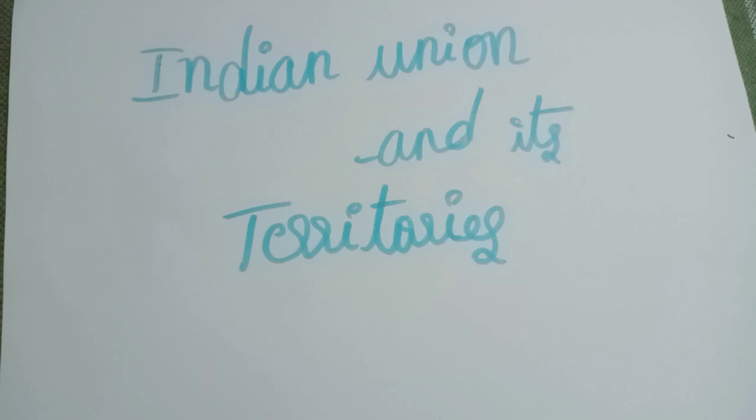So what is the area? Under the act, Parliament can increase or diminish the area of any state. And the next one is boundaries. Parliament can alter the boundaries of any state. And coming to name, Parliament has the power to alter the name of the state. For instance, the name of Madras state was changed to Tamil Nadu in 1969.